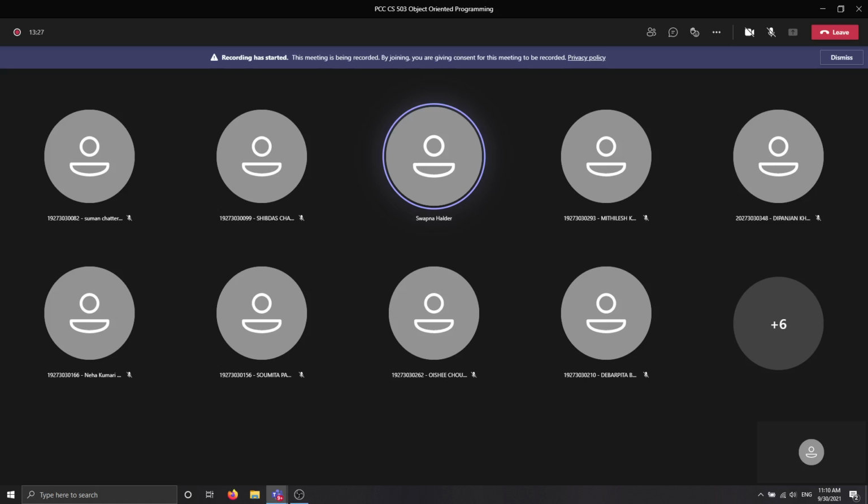So let me share the content of constructor first. From the remaining ones, do you have any query regarding constructor? If you have any doubts, then you can tell me.